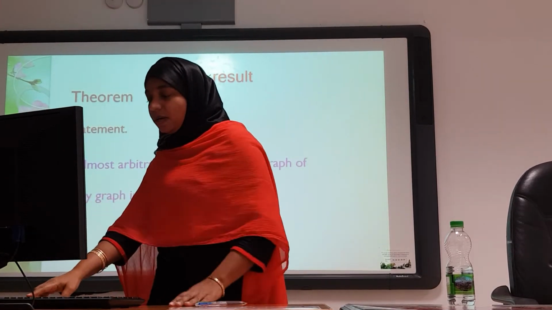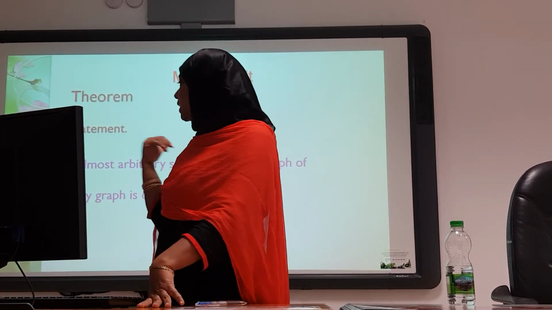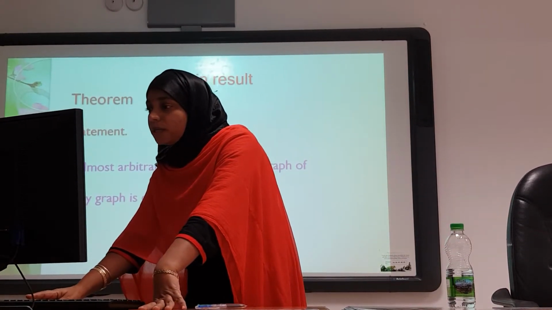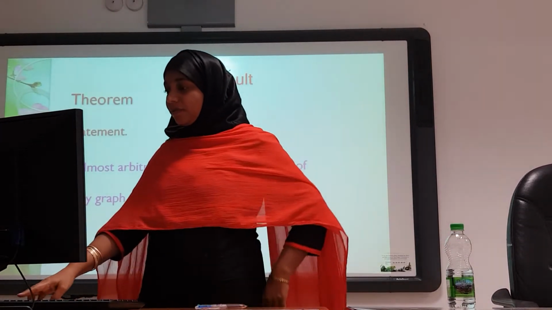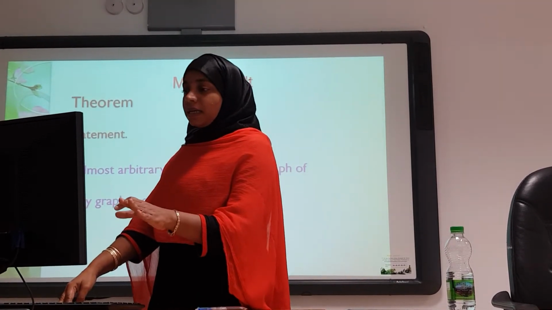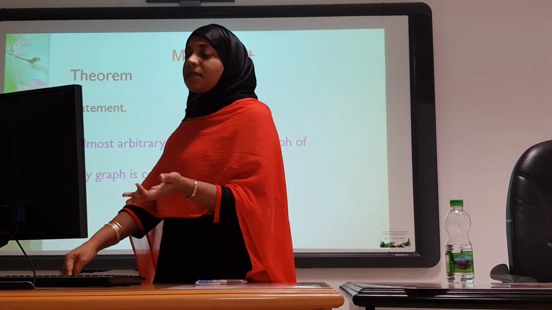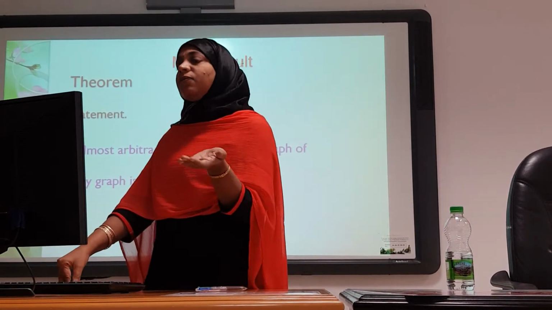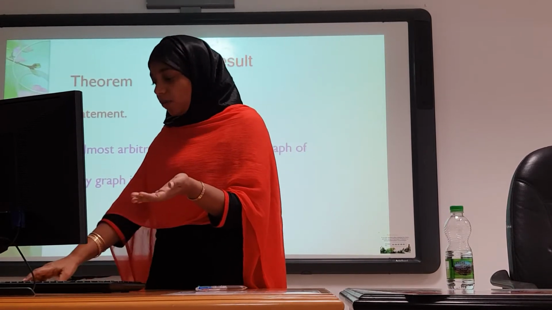Here I have given one of my research results as a theorem, which states that almost arbitrary supersubdivision graph of any graph is cordial. Even though this theorem statement is clear, as far as mathematics is concerned, this theorem statement is in raw format. Why am I saying this is raw format?